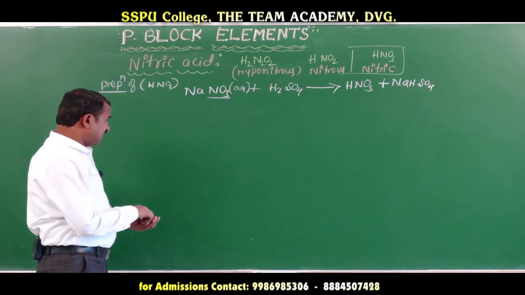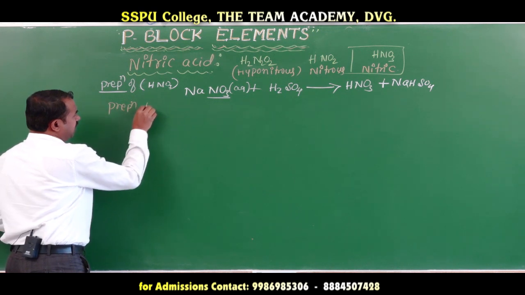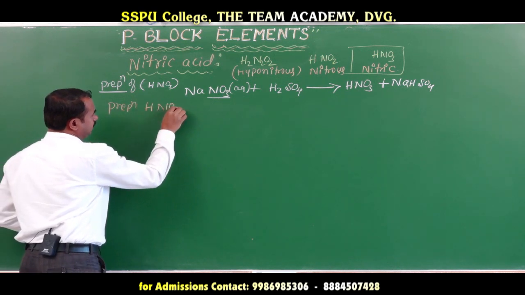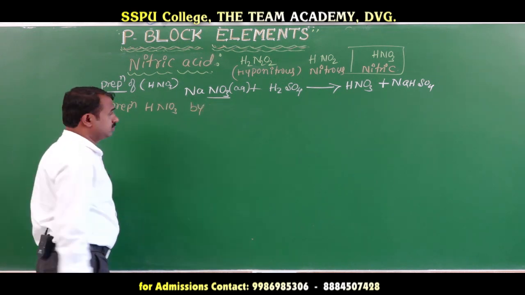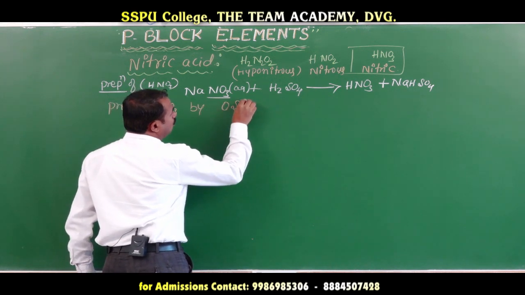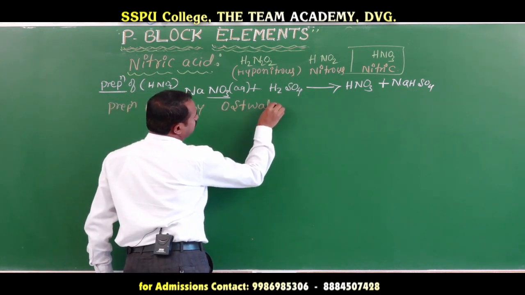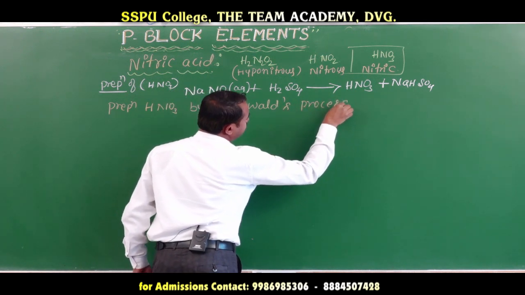On the large scale, nitric acid is prepared by catalytic oxidation of ammonia by the Ostwald process. This is very important.